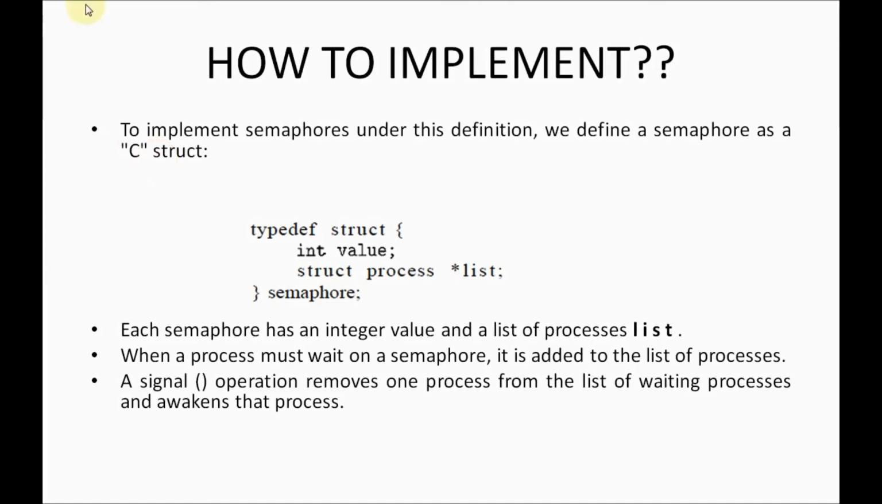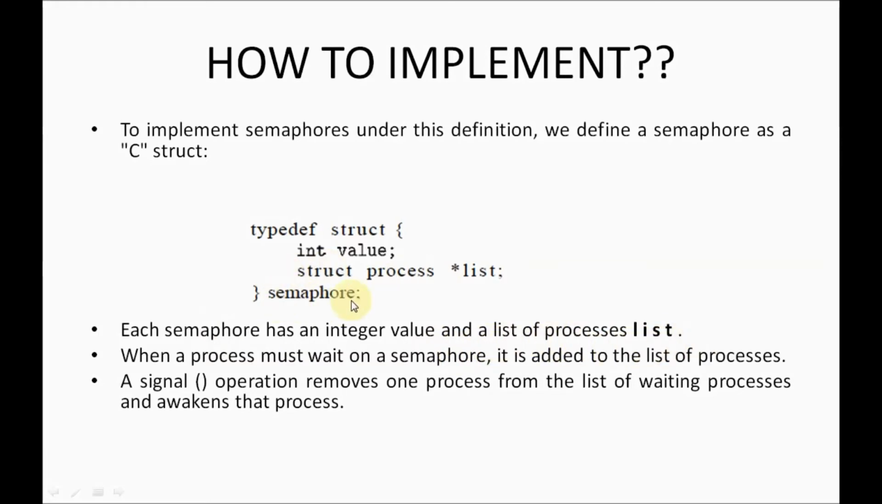So see what I am doing here. I am using a structure where the structure is going to store the value. The structure is going to store the list of the processes. Getting it, guys? Very simple. Each semaphore has an integer value and a list of processes.